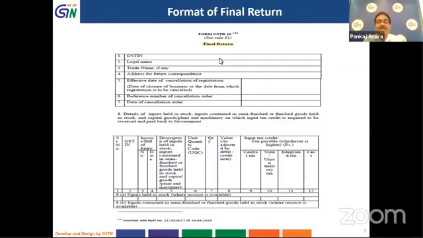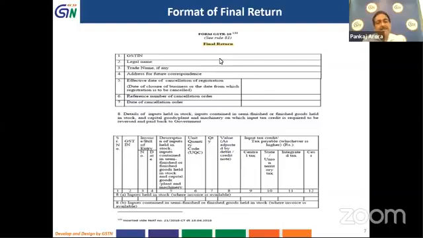When you have filed the application for cancellation of registration, then the ARN you will have to enter. But while you are filing at the common portal, these details will be auto-populated, including the detail of the date of cancellation order. So the first 7 data fields will be auto-populated when we log into the GST portal with your valid credentials and file the final return.